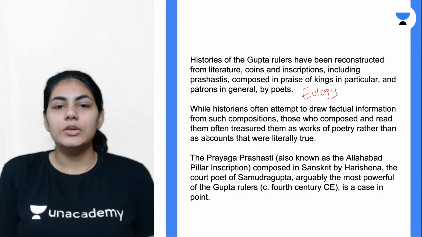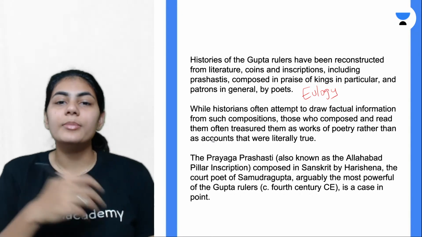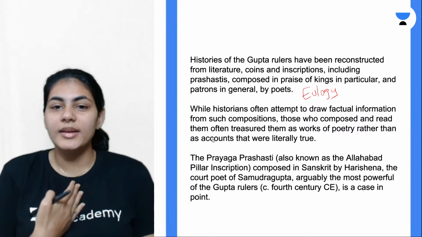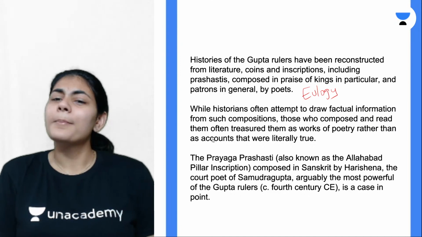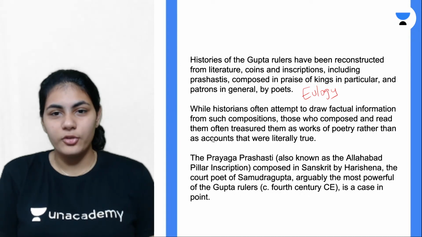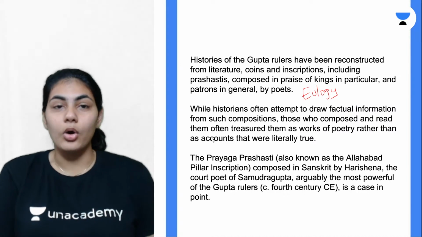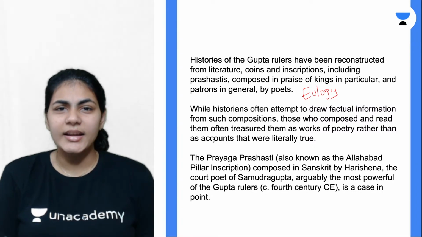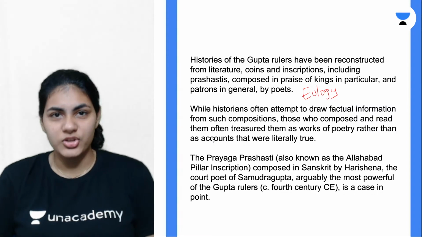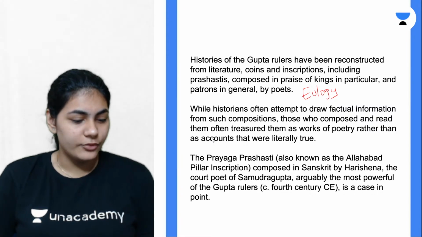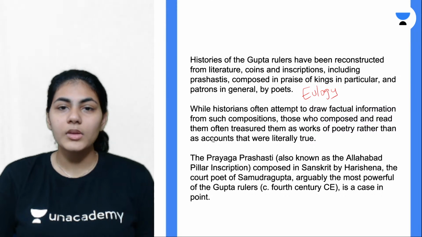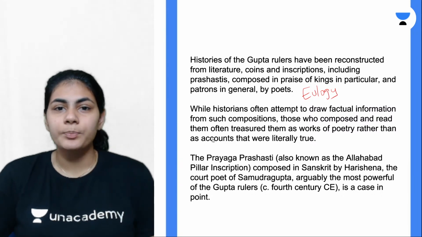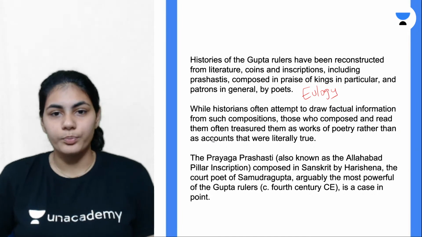In such situations, if I'm a historian coming across a particular prashasti, I might not be able to get factual information because everything is so hyped up. So it's never a good idea to completely rely on prashastis. You always have to corroborate them with other external textual sources, because they're not always true.